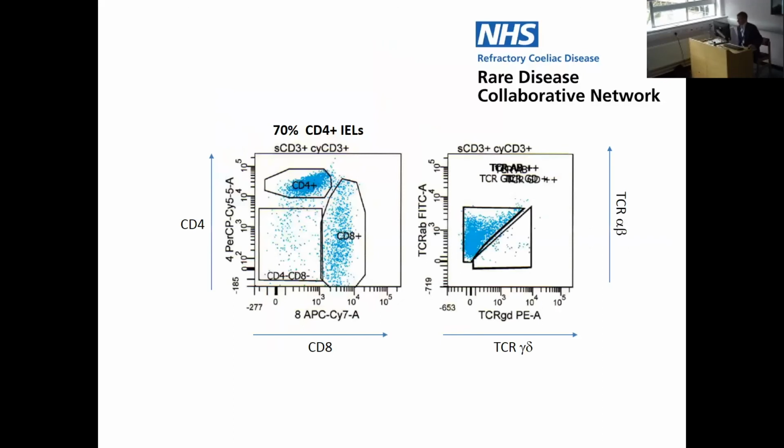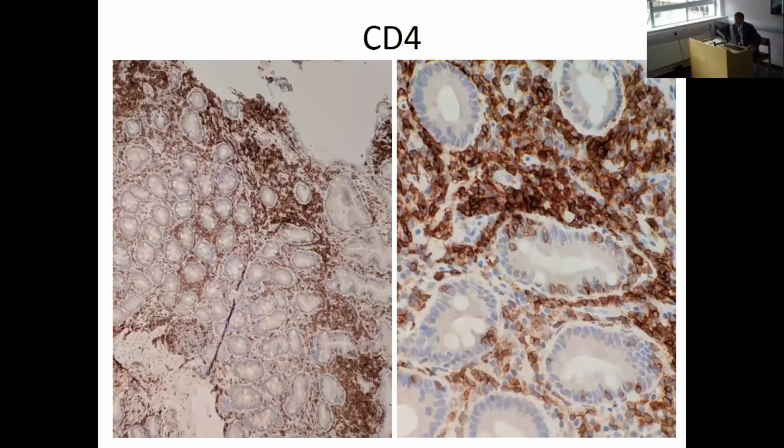Looking at these cells in a bit more detail, you can see on the left, where we're looking at CD8 and CD4 populations, that the majority of these are atypically CD4 positive cells in the epithelium, and they're all bearing the alpha-beta type of T-cell receptor rather than the gamma-delta receptor. On immunohistochemistry for CD4, which we didn't used to do routinely on all our cases, but now do, you can see that the remaining cells in the epithelium are actually CD4 positive, and actually have some fairly atypical characteristics according to our lymphoma specialists.